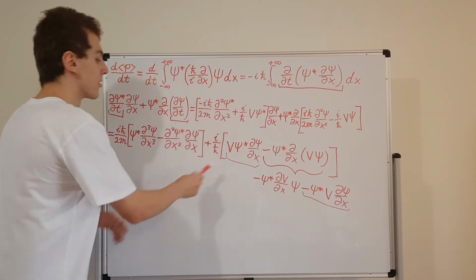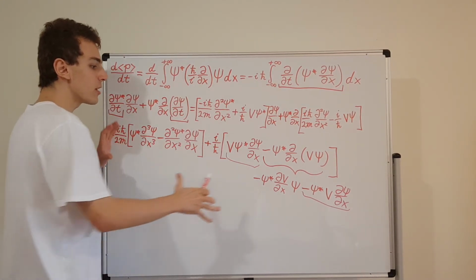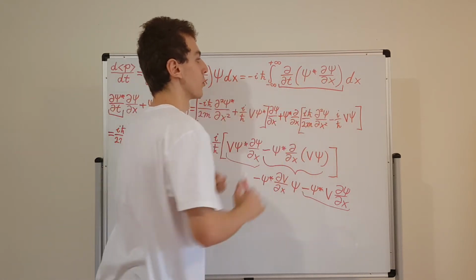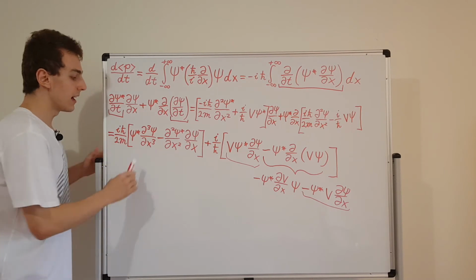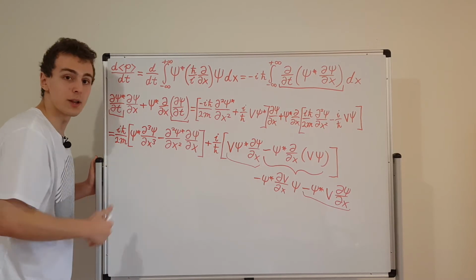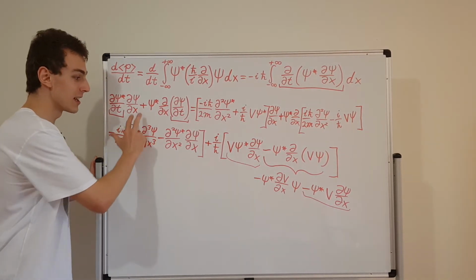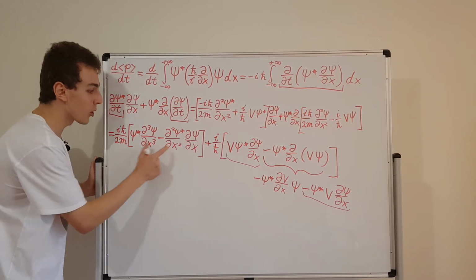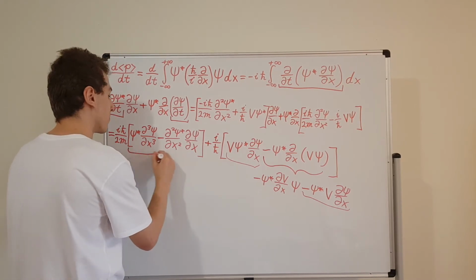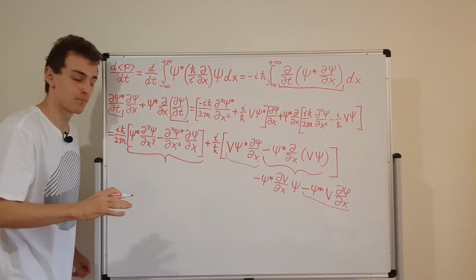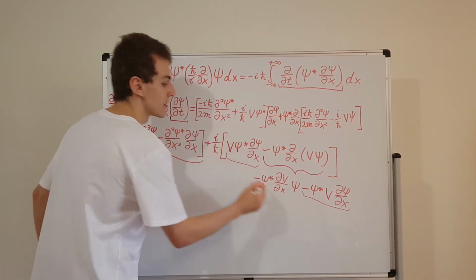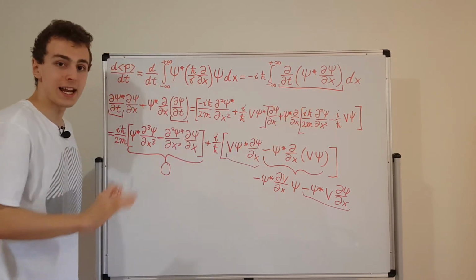Now, I want to show you why this is going to cancel out as well. Remember that all of this stuff is equivalent to the integrand, so we're going to end up putting this back into the integral. But if you take a look at this, you can use integration by parts and move some of the derivatives. You can apply integration by parts twice to this little combination here, and that's going to give you the same combination on both of these terms. So they're going to subtract, and they're going to end up giving 0. So this is going to turn into 0, and this is going to disappear. So all we're going to be left with is this times this inside the integral. And I'll write that out in a second.